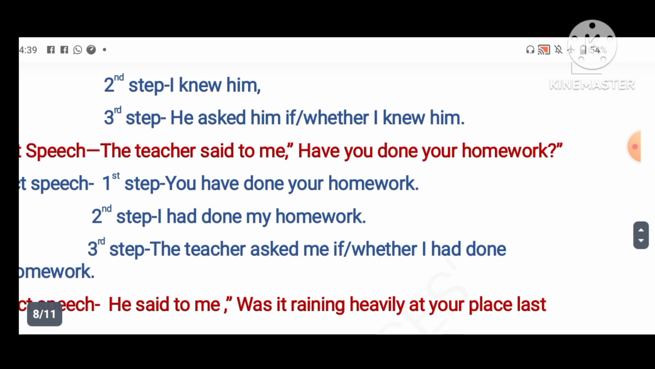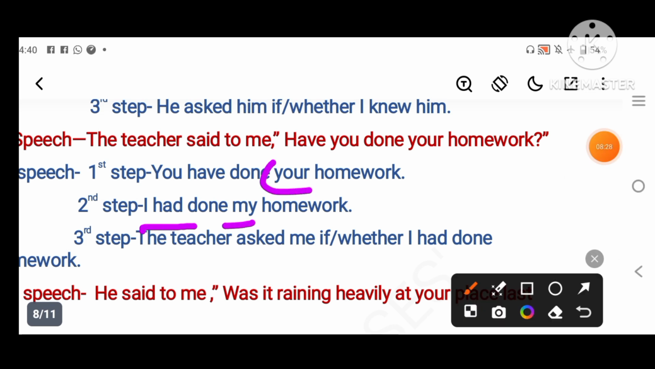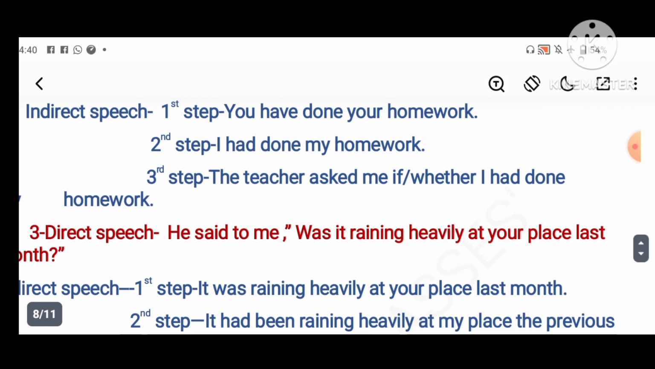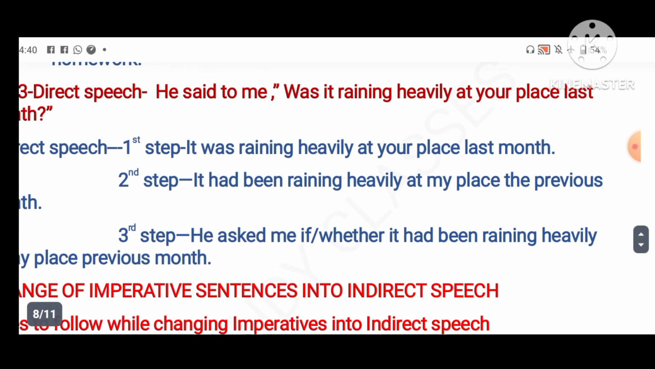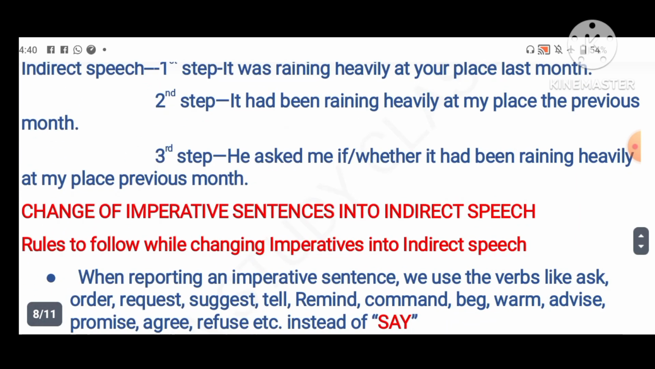In which tense is the sentence? Present perfect. So convert into statement, you have done your homework. Then convert into indirect speech, I had done my homework. Then third step, the teacher asked me if or whether I had done my homework. Then like this, he said to me, was it raining heavily at your place last night? See the steps, you can remember. Try the question yourselves.